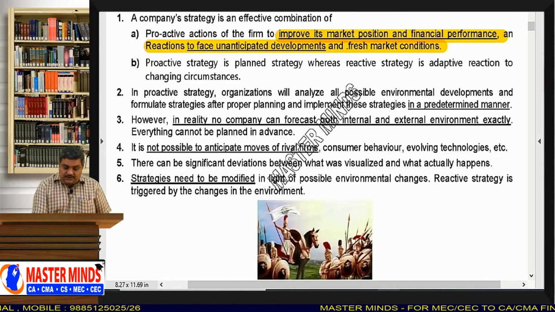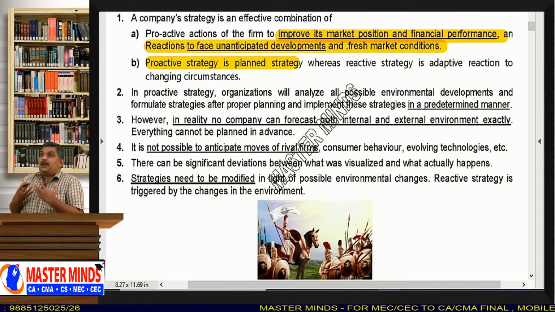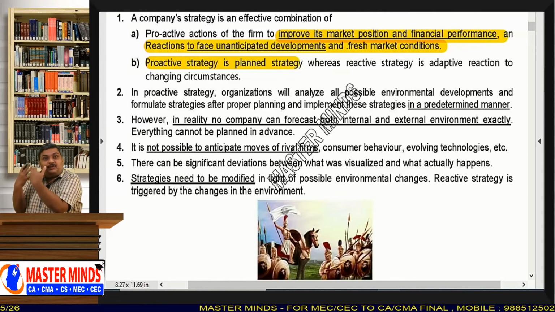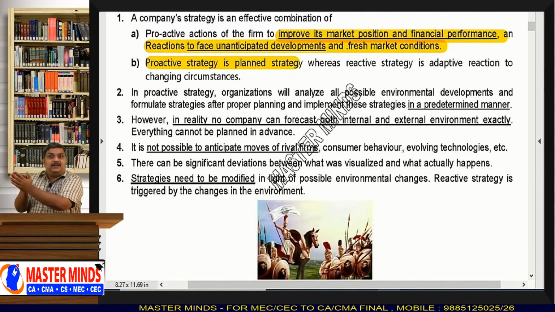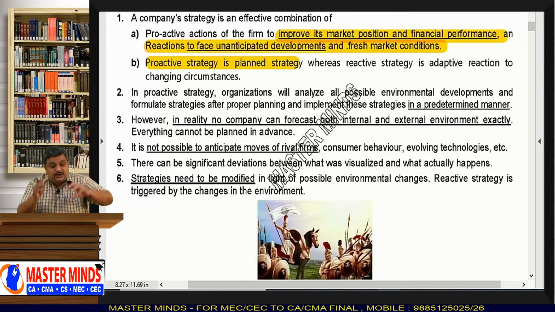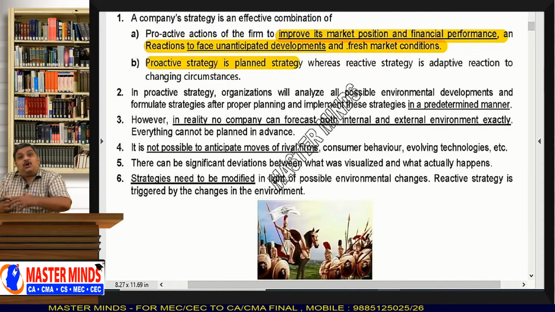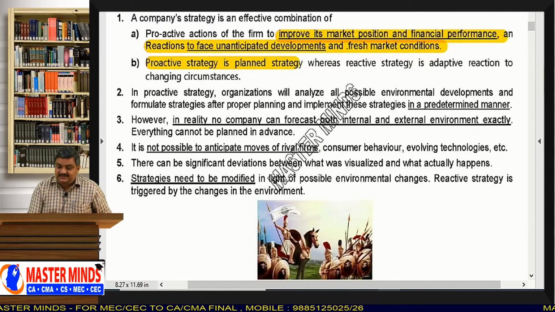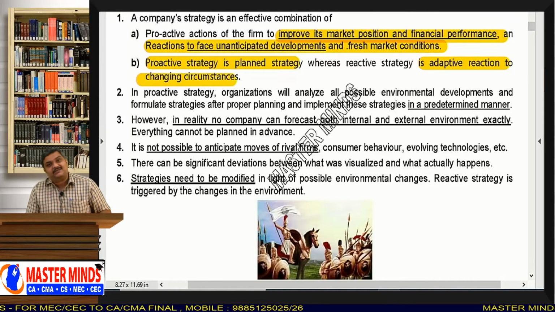See, I have already told you, proactive strategy is a planned strategy. That means you already planned it beforehand: what to do, how to go, what should be our approach, in what direction we have to move, what we have to achieve. These all things you have planned and you are following your plan. That is called proactive. But reactive means it is an adaptive reaction to the changing circumstances.